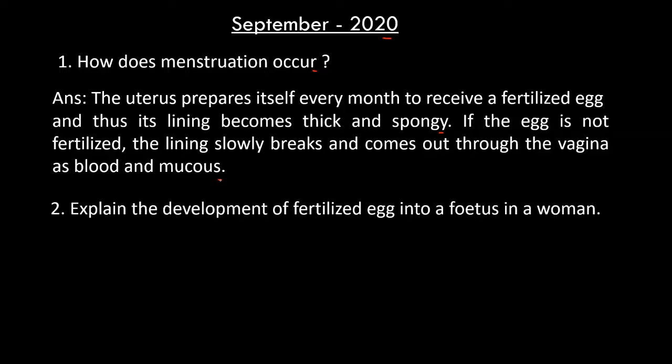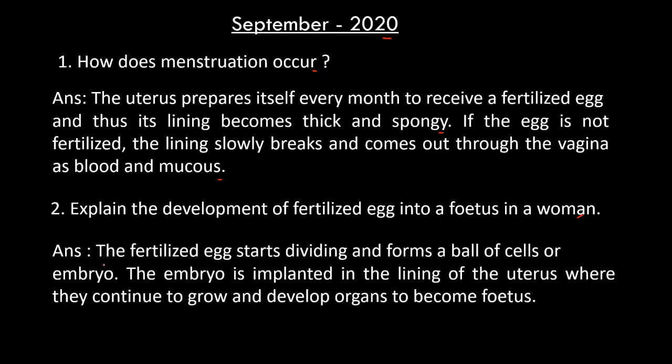Second question is, explain the development of fertilized egg into fetus in a woman. Here we have to write how a fertilized egg becomes a fetus in a woman. This question is for 2 marks. The answer is, the fertilized egg starts dividing and forms a ball of cells or embryo. The embryo is implanted in the lining of the uterus where it continues to grow and develop organs to become a fetus.